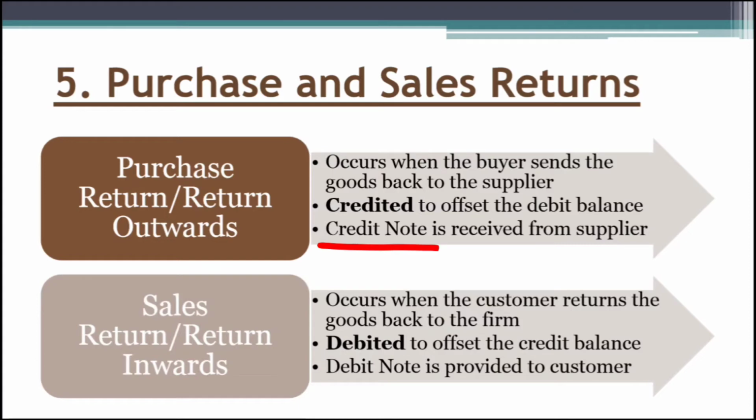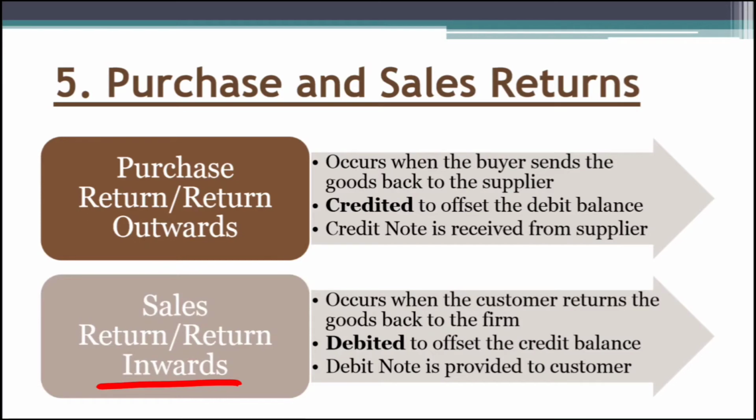In the case of sales return, the customer returns goods back to the firm. In this case, the goods are moving into the business, so we debit the sales return account to offset the credit sales balance, and also we provide a debit note to the customer indicating that we have debited him or her in our books of accounts. Also, if you notice, purchase return is known as return outwards, as goods are moving outwards of the business, and sales return are also known as return inwards, as goods are coming into the business.